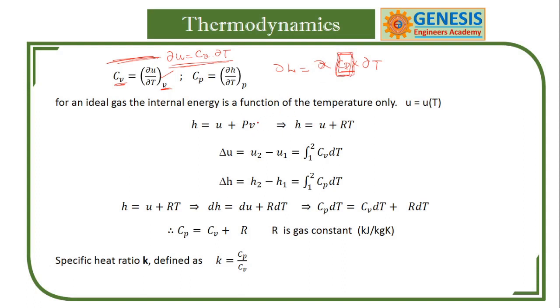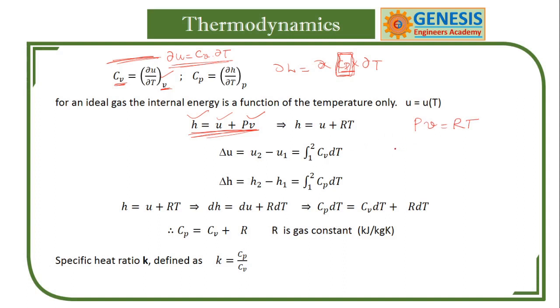Next, as I said earlier, H is equal to enthalpy, which is internal energy plus the product of flow work PV. And we know from the gas laws that PV is equal to RT. Understand my point?